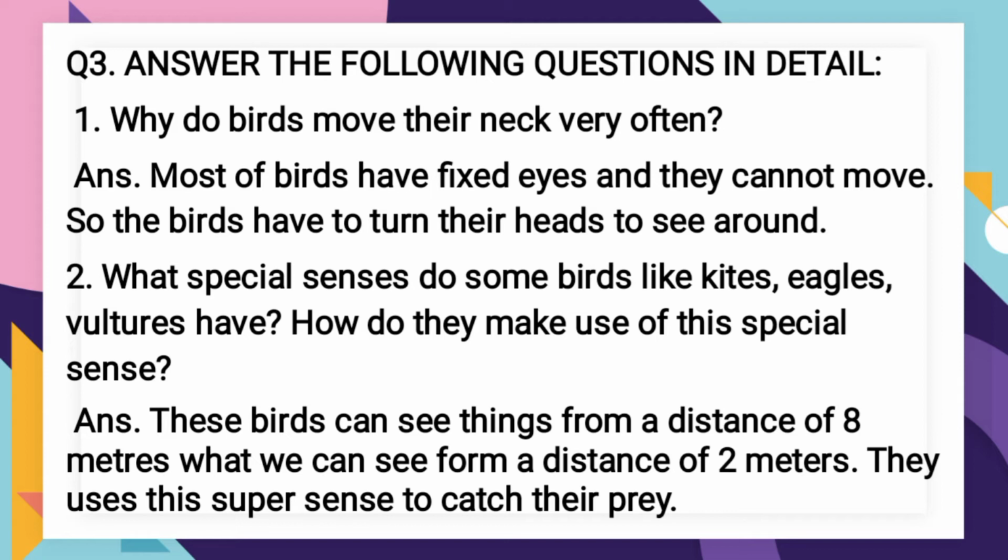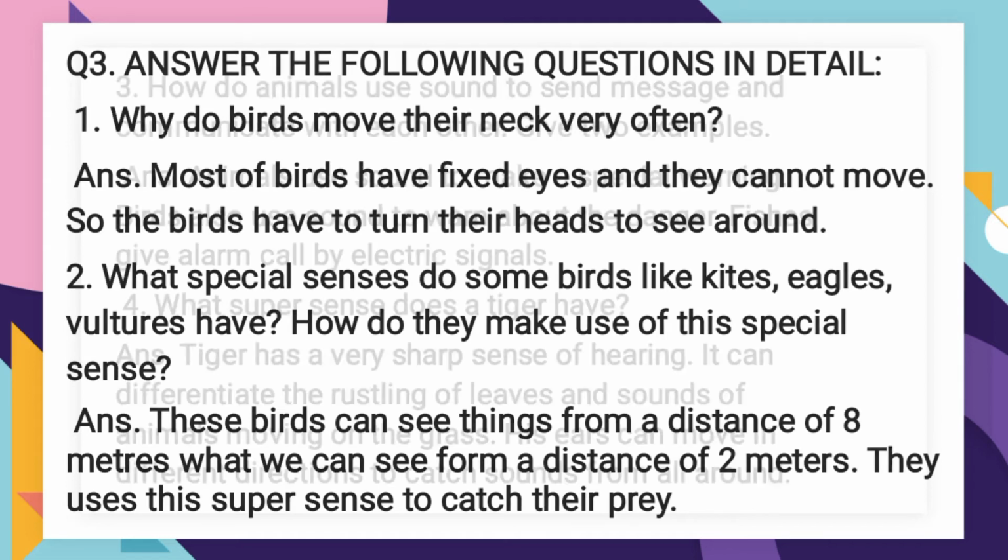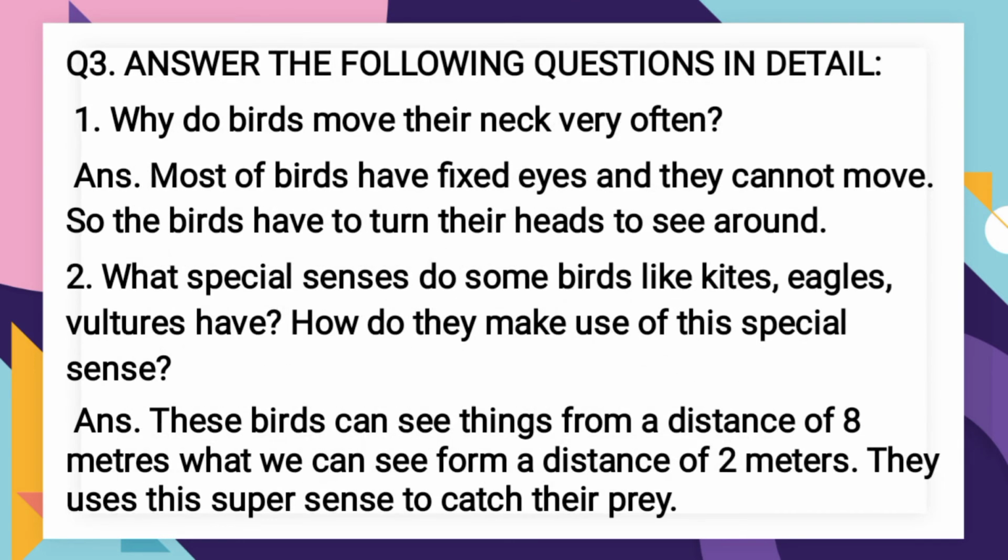What special sense do some birds like kites, eagles, vultures have? How do they make use of this special sense? These birds can see things from a distance of 8 meters, what we can see from a distance of 2 meters. They use these super senses to catch their prey. So to find their food, these birds use the super sense of their eyes, that is seeing from a long distance of 8 meters to find their food.